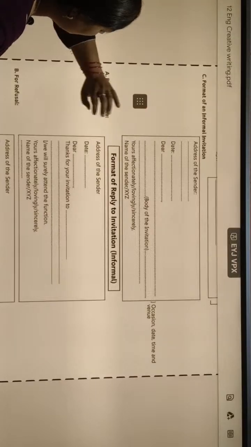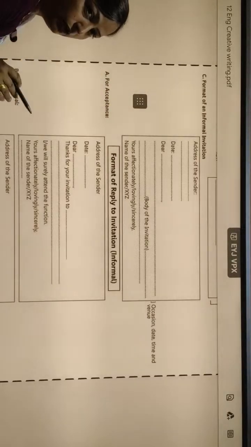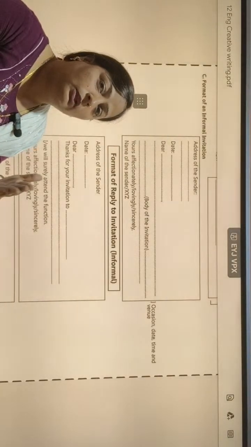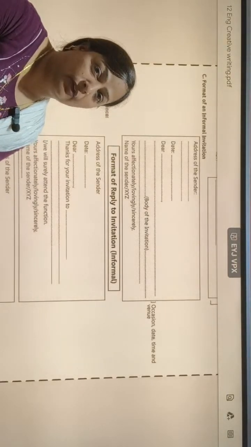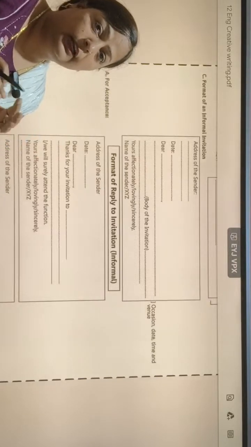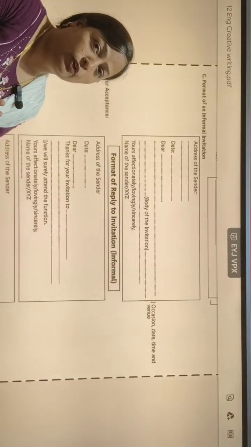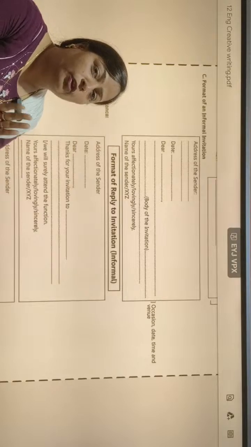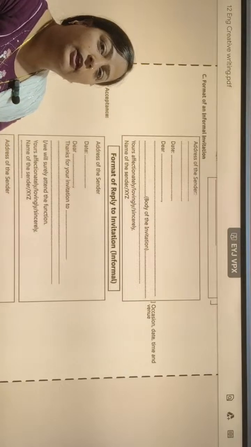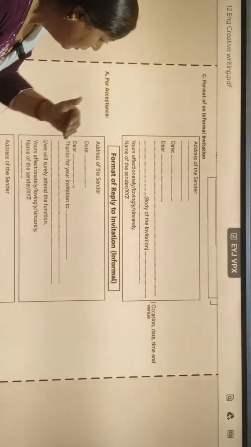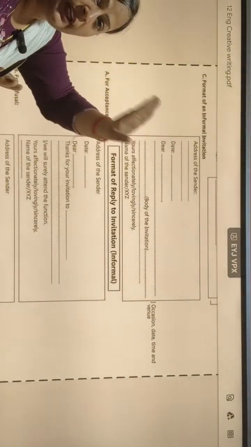Now we will learn about the informal invitation. Now we have learned how to write an invitation in letter form and in card form. I have told you earlier that we can divide our invitation into two parts: formal invitation and informal invitation. Formal invitation we can write in card form and in letter form, but informal invitation we write in letter form. Okay, now we will learn about informal invitation, which we write only in letter form.